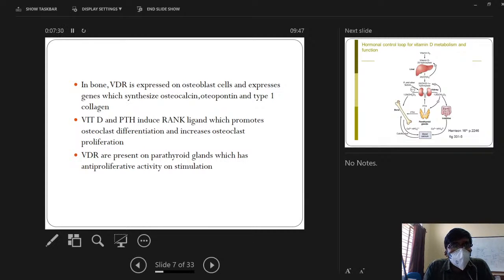So vitamin D and parathyroid hormone, when both are given simultaneously, induce the RANK ligand, which promotes osteoclast differentiation and increases bone resorption. Vitamin D receptors are also present on parathyroid glands. Basically, vitamin D and parathyroid are antagonistic. When excess vitamin D is present, parathyroid hormone synthesis is decreased. Conversely, when there is low vitamin D, there will be increased proliferation of parathyroid glands, parathyroid hyperplasia and hyperparathyroidism. So the actions of vitamin D and parathyroid hormone are antagonistic to each other.